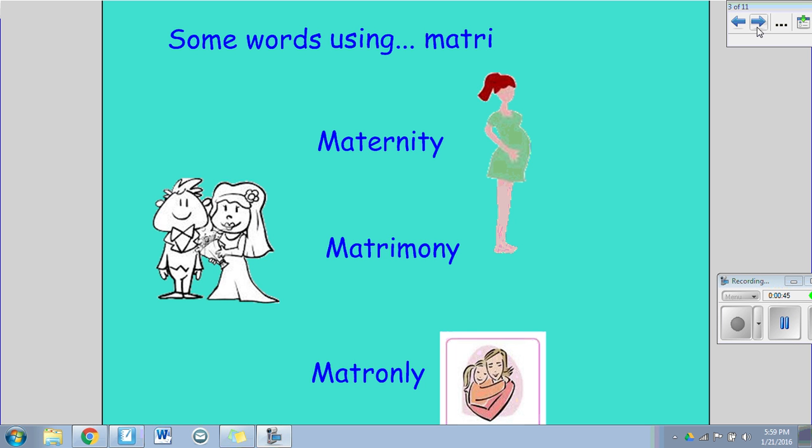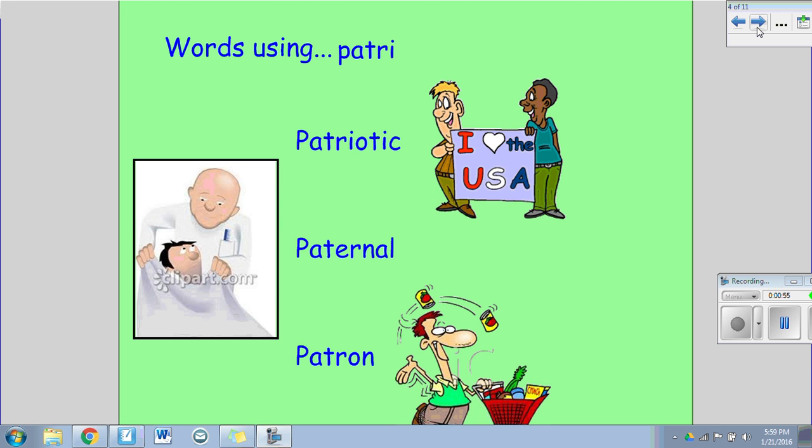Here are some words that use the base Matri: maternity, matrimony, matronly. Here are some words that use the base Patri: patriotic, paternal, patron.